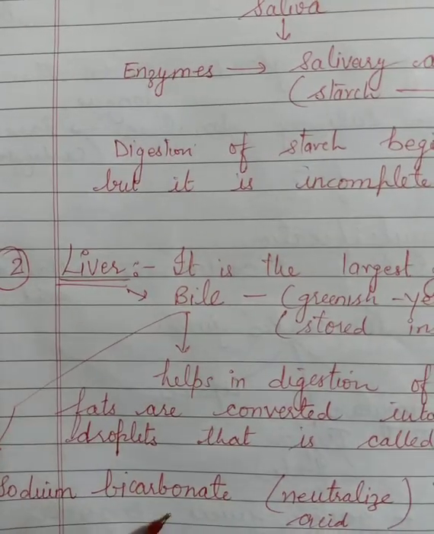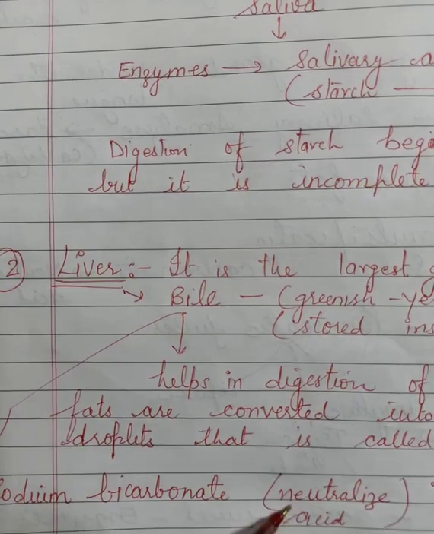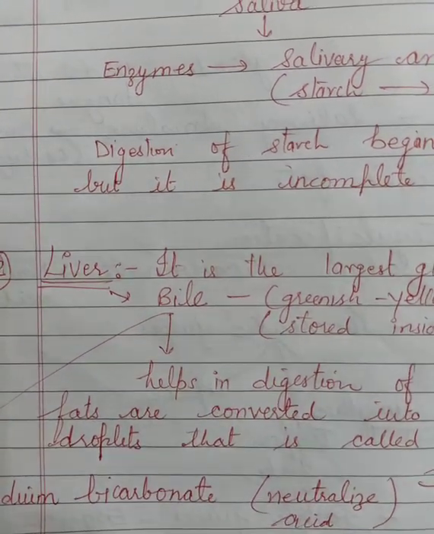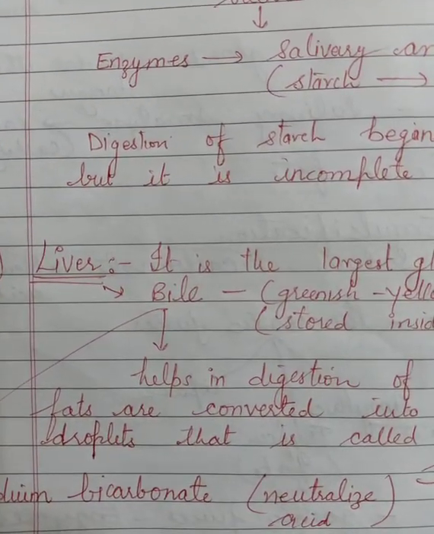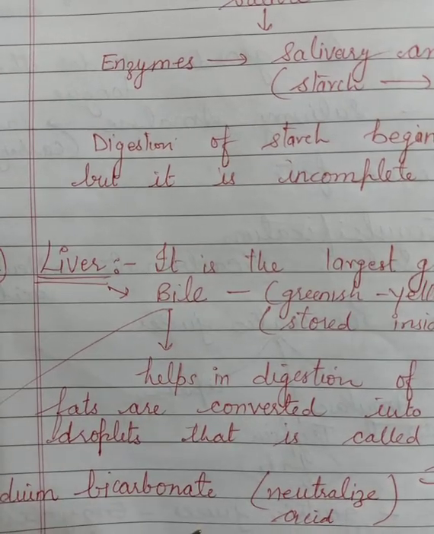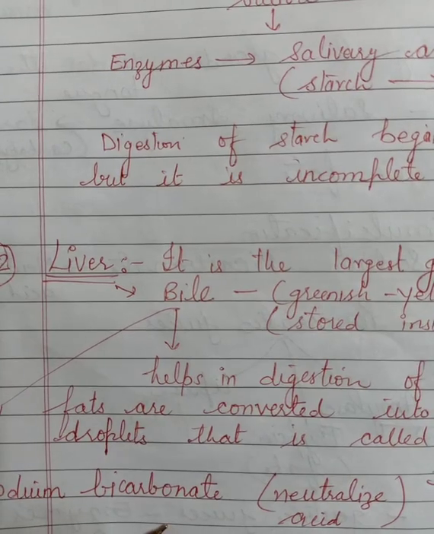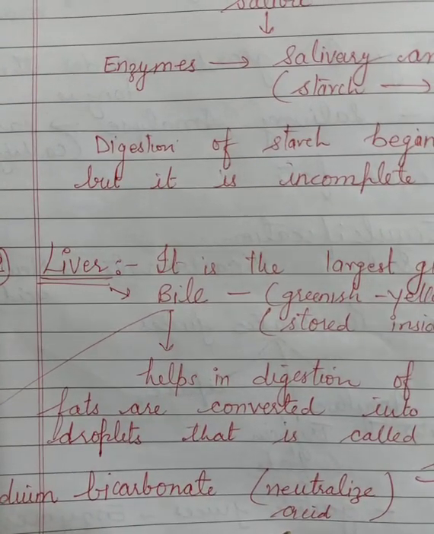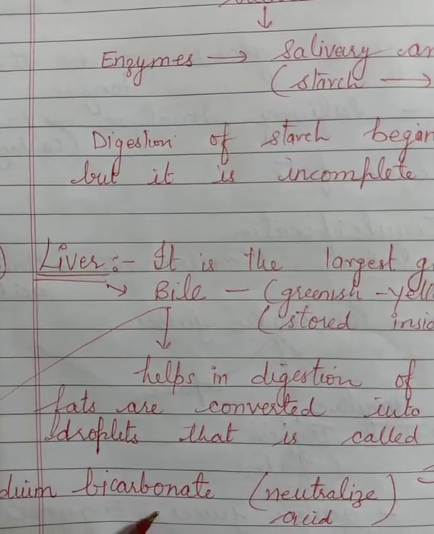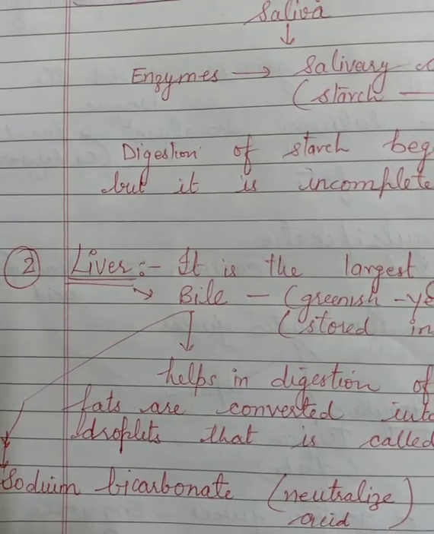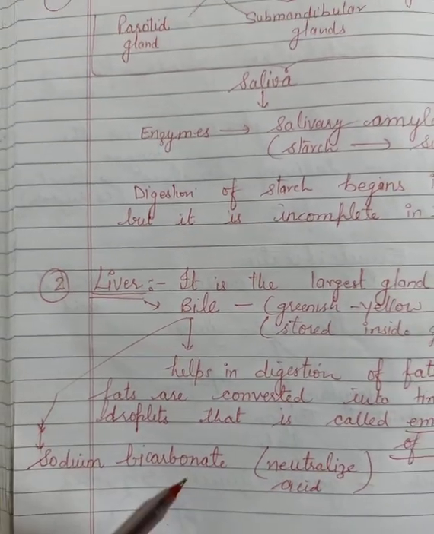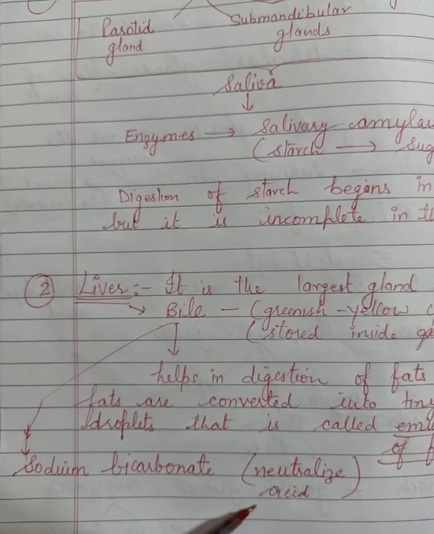So the sodium bicarbonate produced inside the body neutralizes the amount of acid that is produced inside the stomach. That is the main function of sodium bicarbonate. Here the question arises, which chemical neutralizes acid? The answer is sodium bicarbonate neutralizes acid.